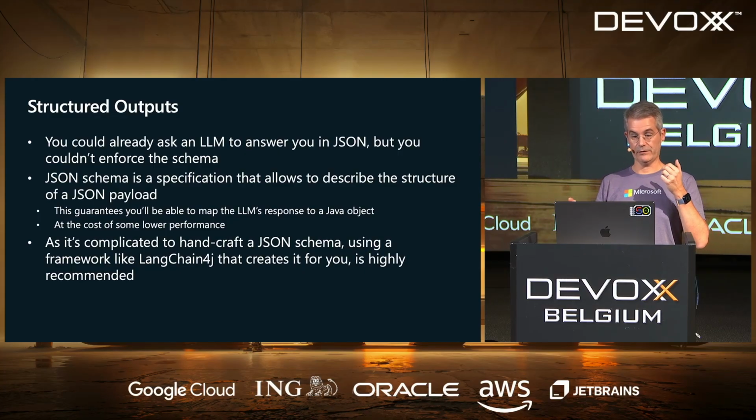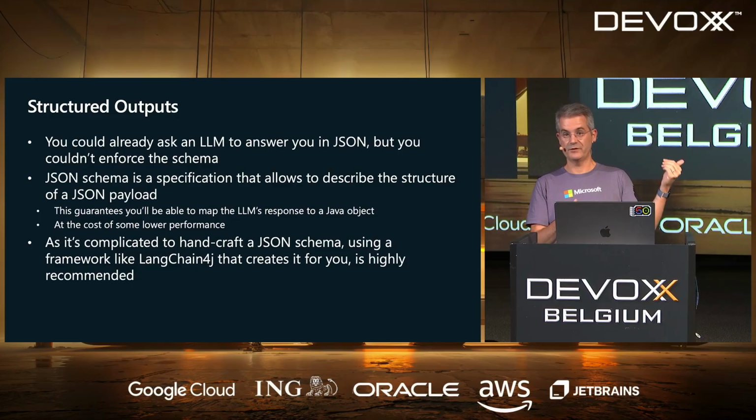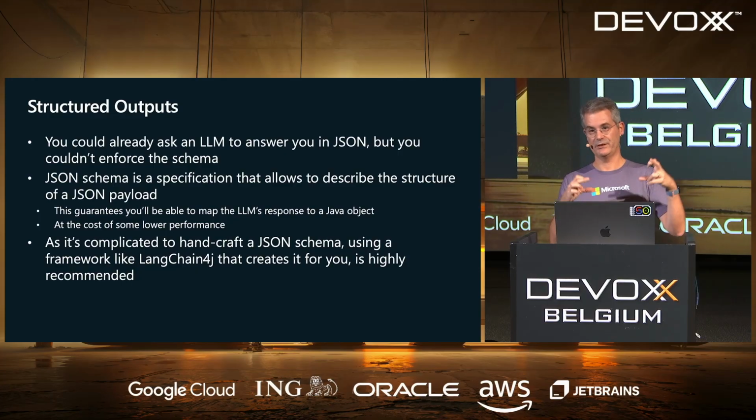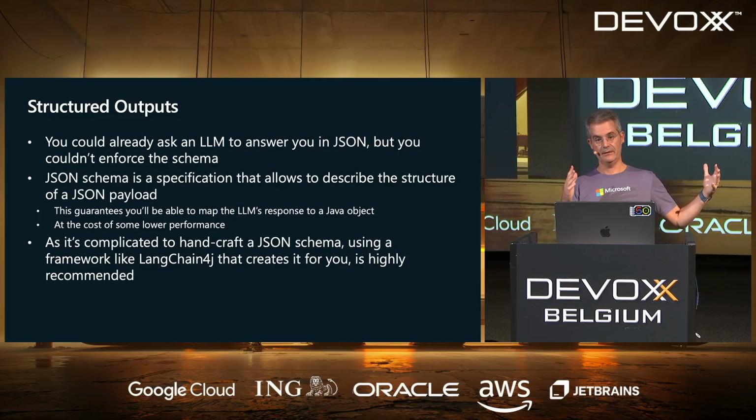Second thing, you have a guarantee of what's coming back to you, but it costs a little bit. If we are lucky, we'll see it's a little bit slower than the previous demo, just because it needs to follow the JSON schema. But it's at the cost of quality. So if you want to be able to map your Java object to your answer, well, you need to do this. The way it works by default with OpenAI, I mean, with all LLMs that support this.